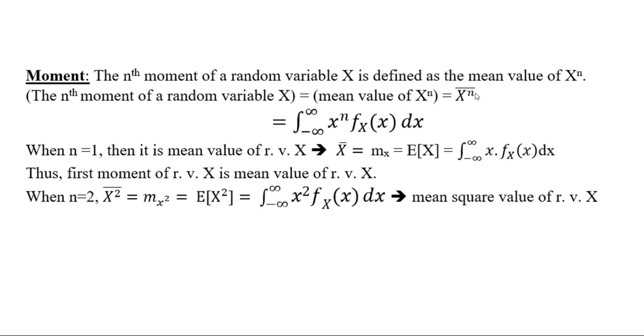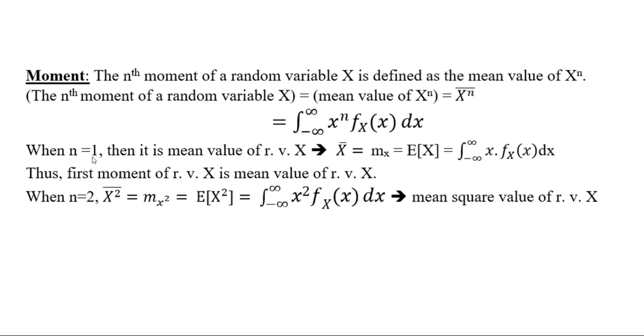Okay, x^n bar is nothing but another representation for the mean value of x^n. If you write x bar, it is the representation of the mean value of x. We can write E of x, or mx, or x bar; all three are the same. So it is equal to the integration from minus infinity to infinity of x to the power n fx of x dx. So when n equals 1, what will we call this?